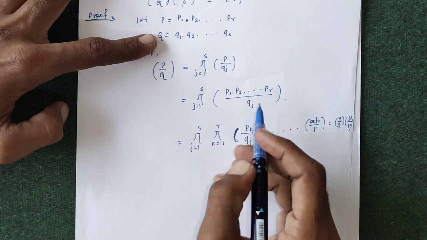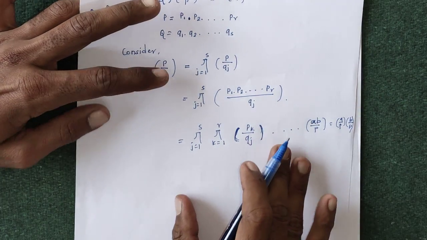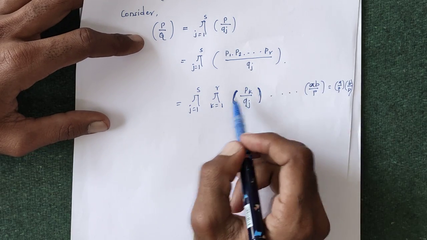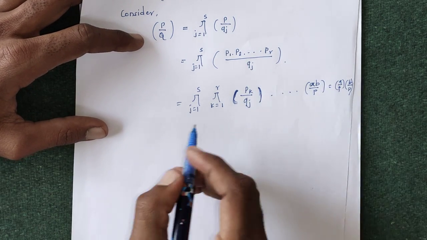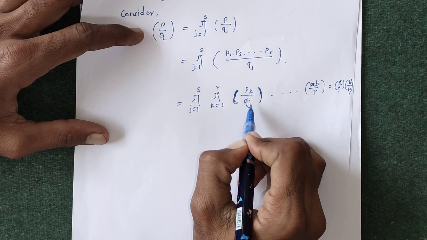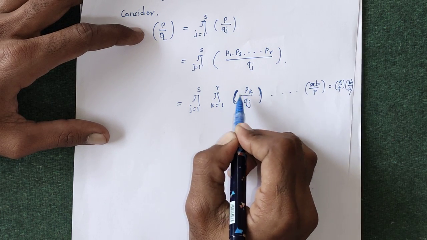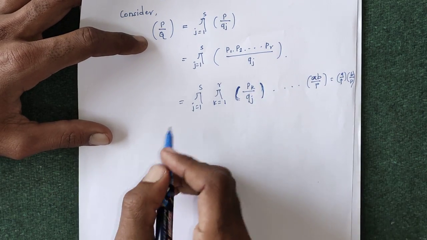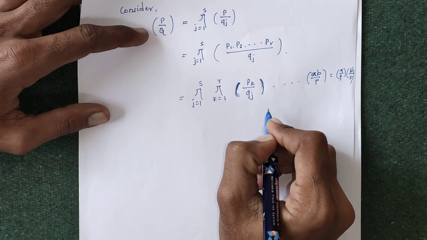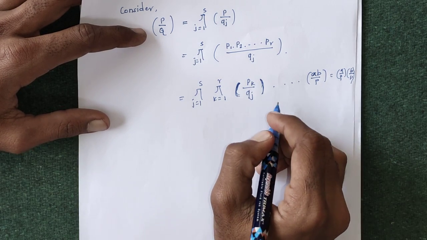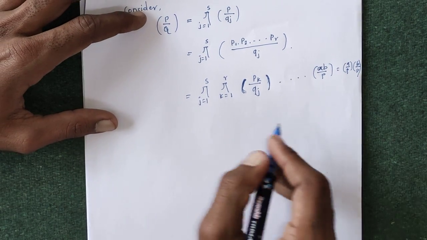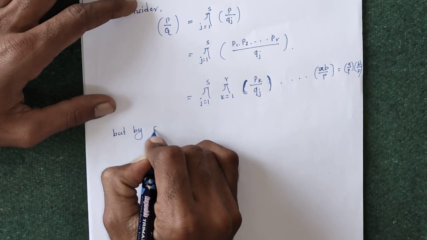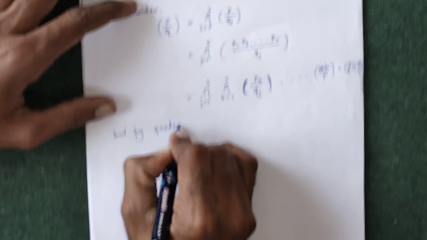So using this result we can write this as the generalization or product of P1, P2 up to Pr. Now here this term is the Legendre symbol of Pk with Qj. So by using the quadratic reciprocity law of Legendre symbol we can write,